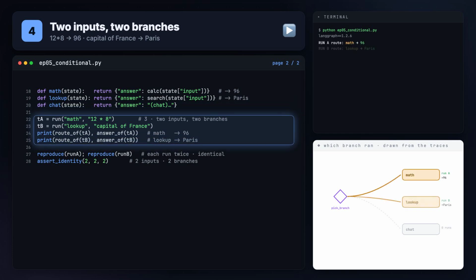We compile, then invoke twice with two different inputs. Run A is a calc, run B is a fact lookup. We print the route each one took, and the branch counts the trace recorded.